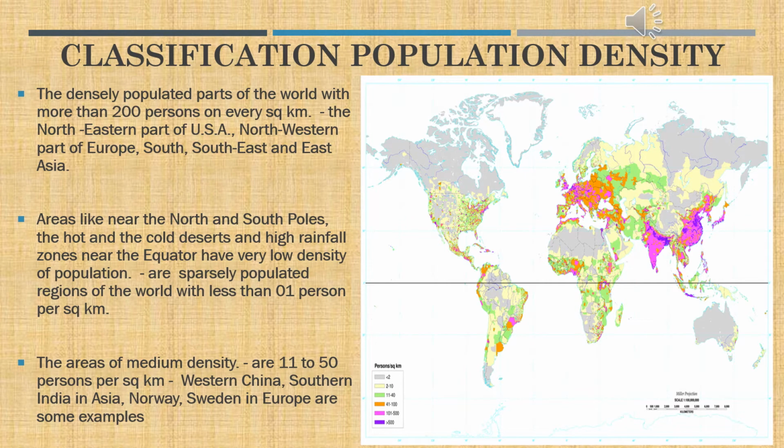Yes, children, now let us classify the population density as high density, medium density, and low density of population. The densely populated areas of the world are having more than 200 persons per square kilometer, which comes as South Asia, Southeast Asia, northeastern parts of USA, and northwestern part of Europe.